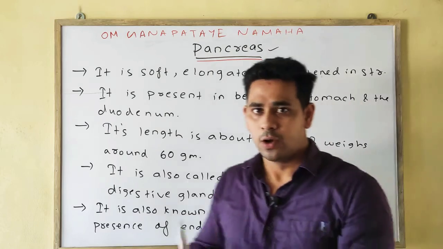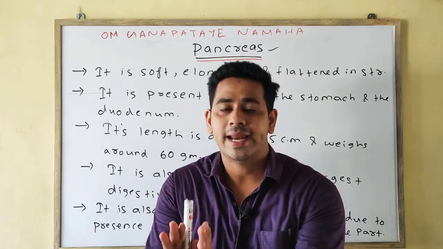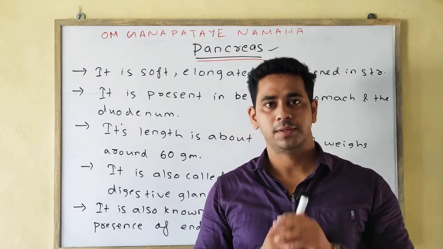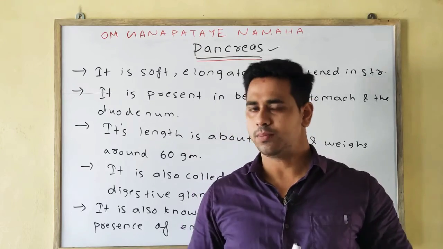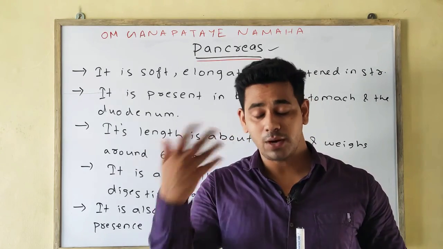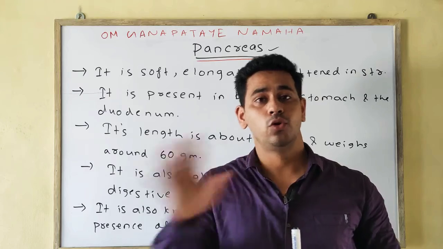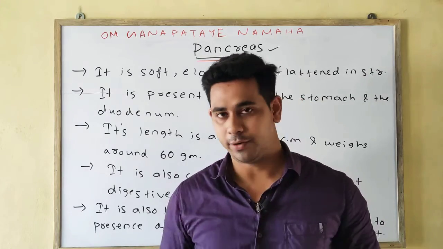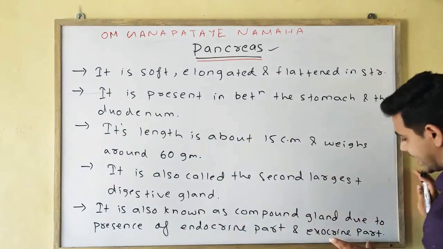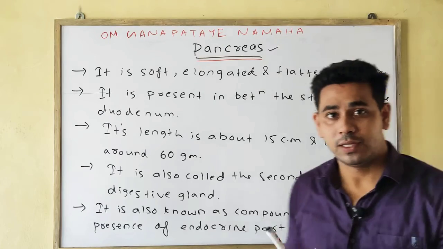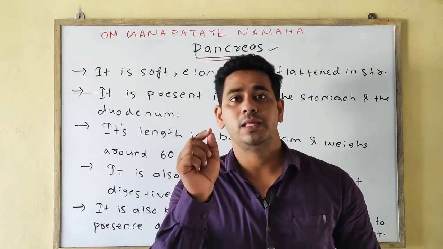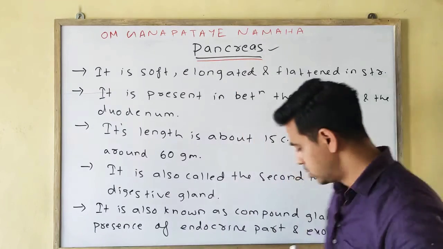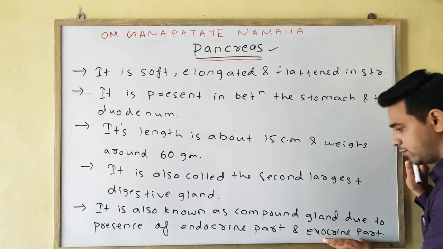The endocrine gland pours its secretion directly into the bloodstream without any duct, because no duct is present. But the exocrine part secretes and pours its secretion by means of a duct.